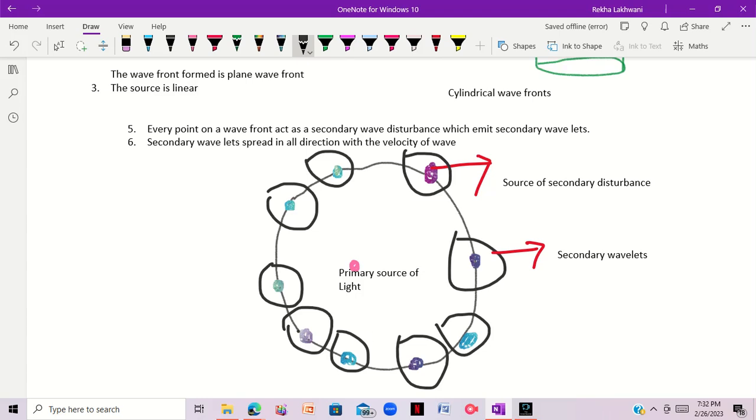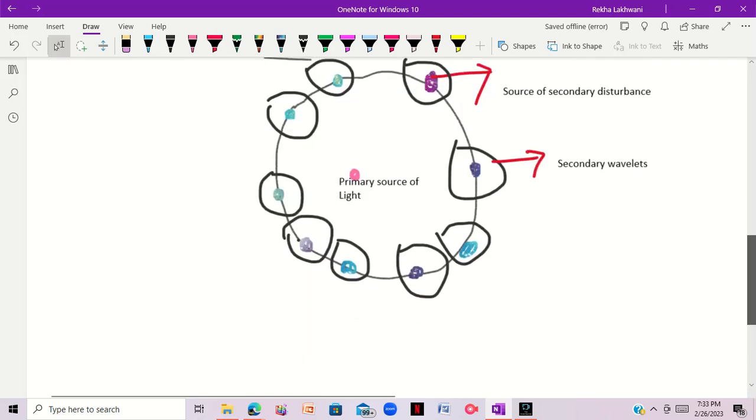The source of secondary disturbance emits secondary wavelets, and these secondary wavelets spread in all directions with the velocity of the wave. I hope this is clear. This is basically the most complicated one, the main criteria. Now let's move to the last point.